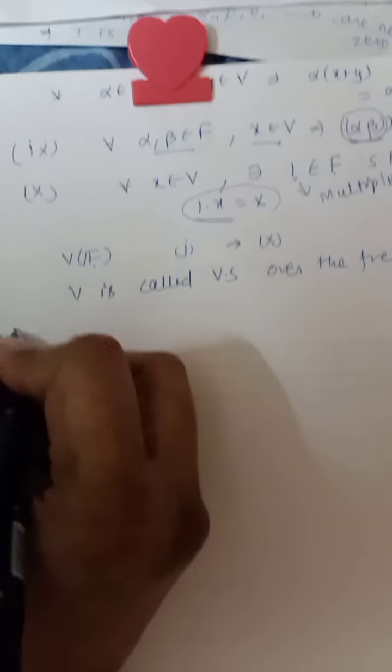So let me give you an example. Let us try to prove that.